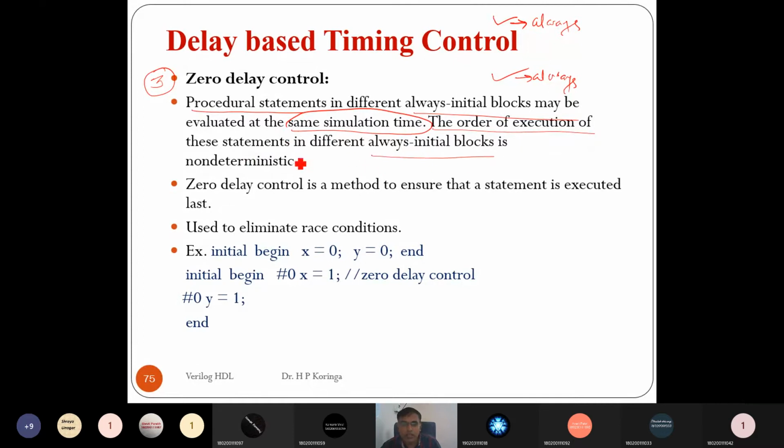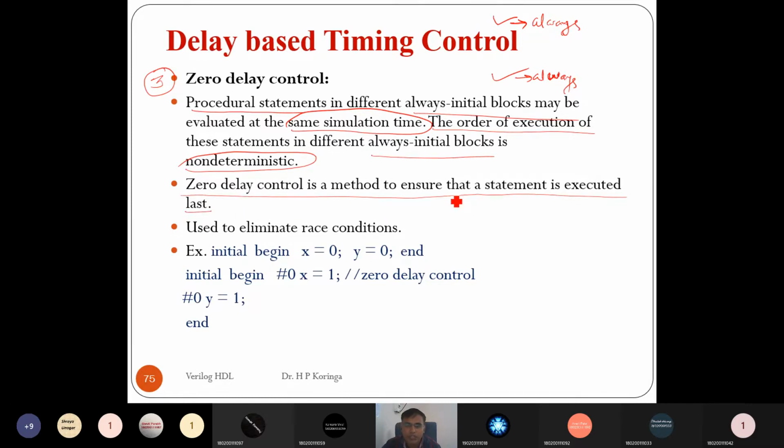The order of always and initial blocks is non-deterministic. Which always block will run first and which will run after that, this order cannot be determined. That can be made easier by using the zero delay control. Zero delay control is a method to ensure that a statement is executed last.